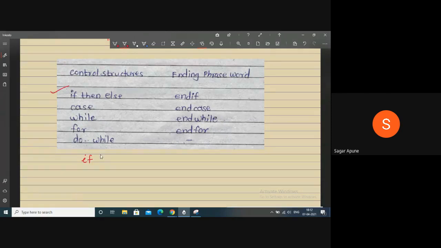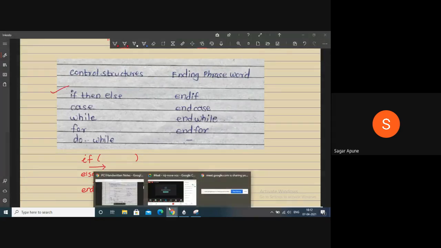Then you can put your condition here, and if this condition is true, you can put your result here. Otherwise, if this condition is false, you can put else here, with whatever statement is associated with else, and you can end this with end if. You can write your pseudocode like this.